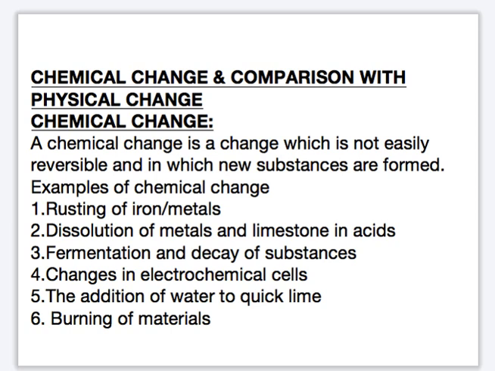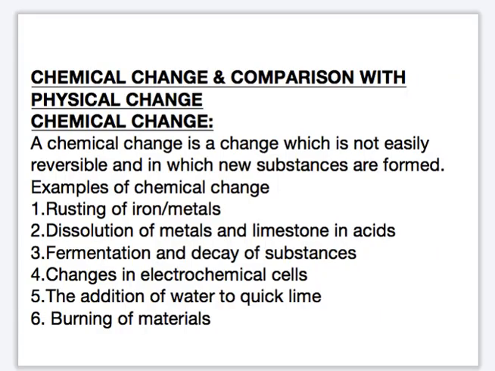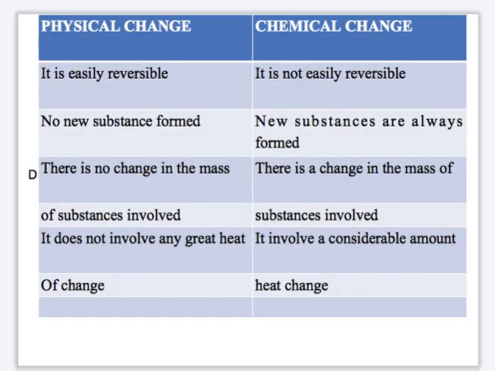When you burn your paper, your wood, it is going to give you ashes. There's no way you can return back to paper or wood. So basically, chemical change is a change that's not easily reversible, and you have new substances formed, as we have given in these examples.